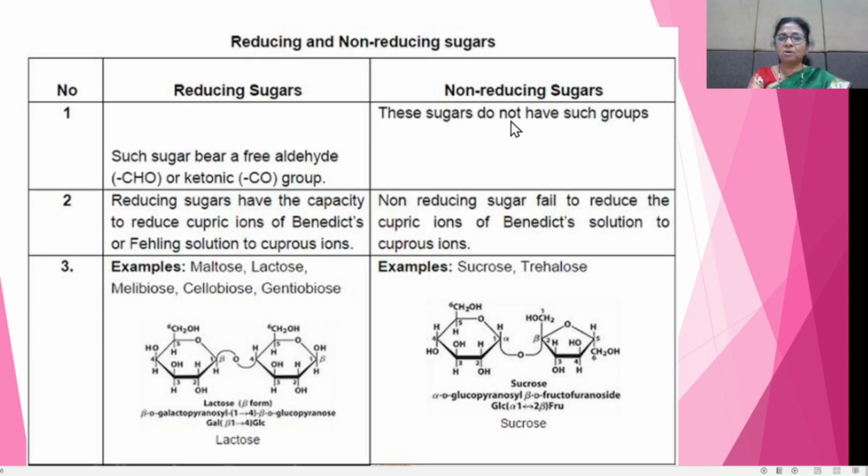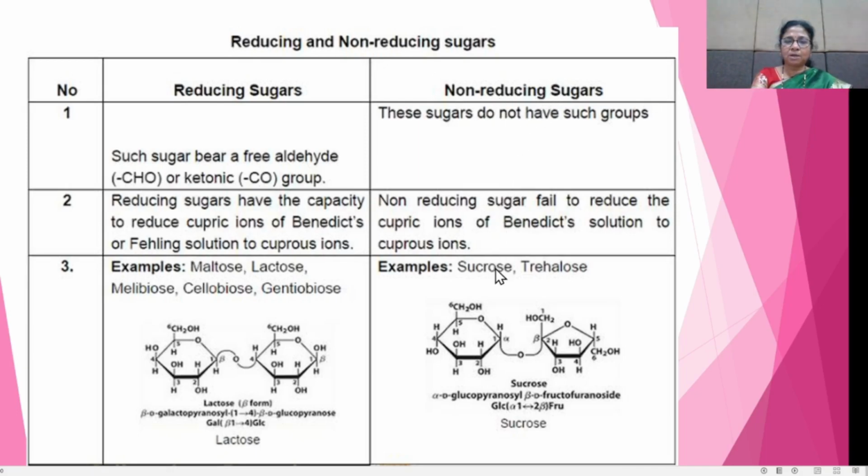That means they do not have a free aldehyde or free ketonic group. These non-reducing sugars fail to reduce the cupric ions of Benedict's solution to cuprous ions. That means these sugars do not reduce Fehling's solution and do not give the properties of aldehydic or ketonic groups. This type of sugar is called a non-reducing sugar.